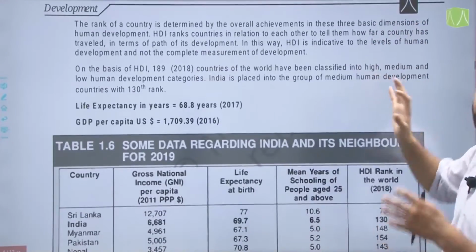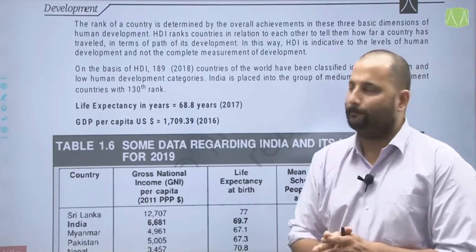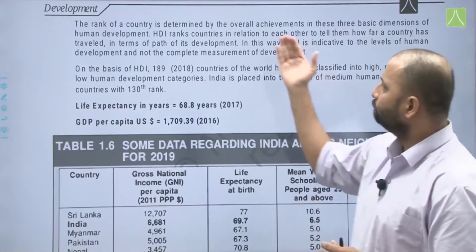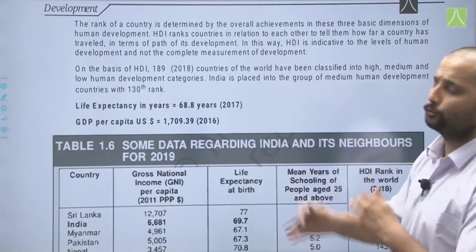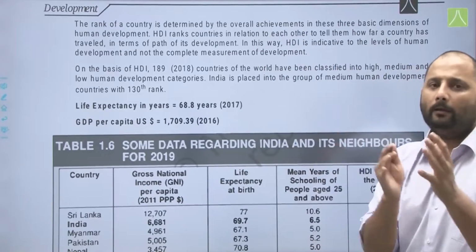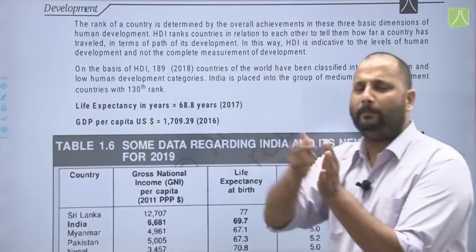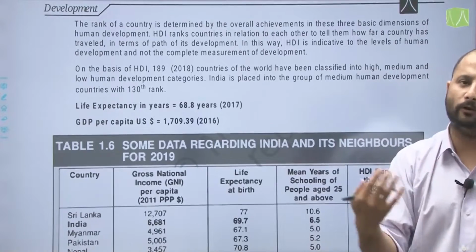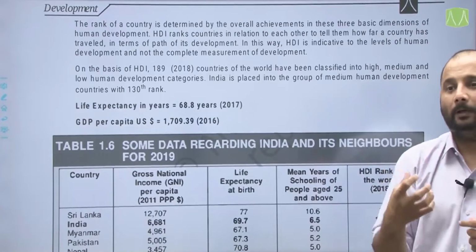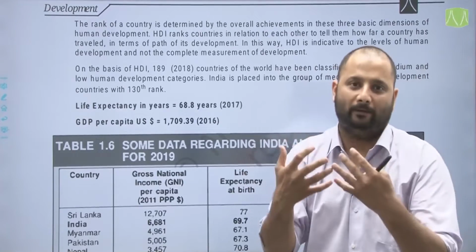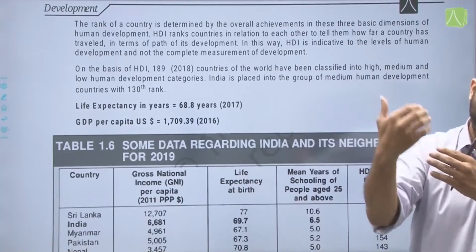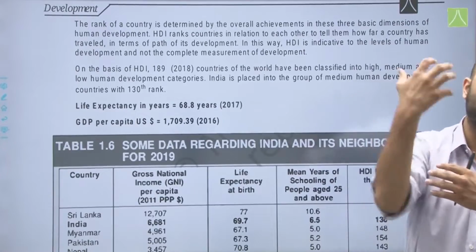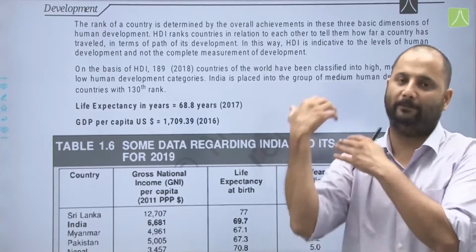Now, the rank of a country is determined by the overall achievements in these three basic dimensions of human development. HDI ranks countries in relation to each other. Again, why is this comparison being made between different countries? As you know, even competition between students in your class helps to keep the competitive spirit high. That is why anyone is able to perform much better, or give much more than what he or she has given earlier.